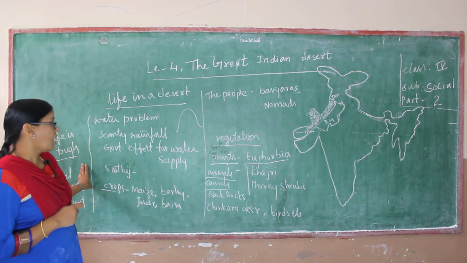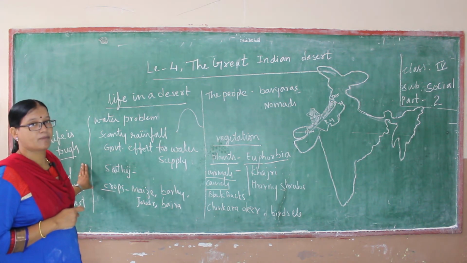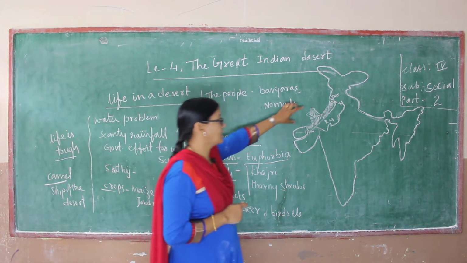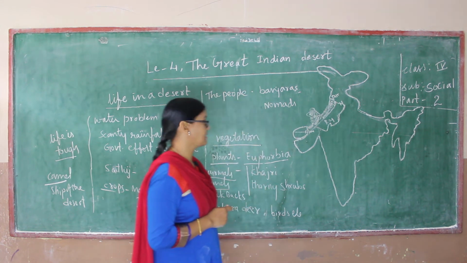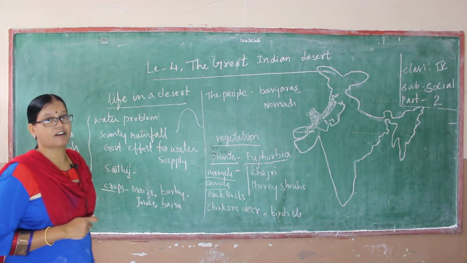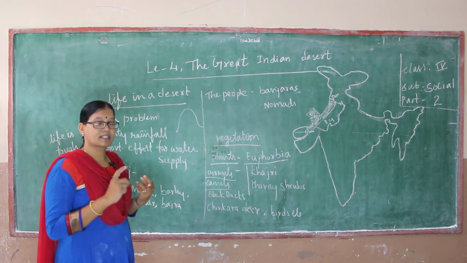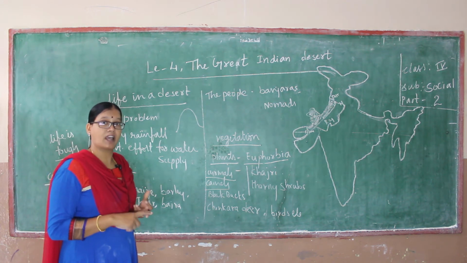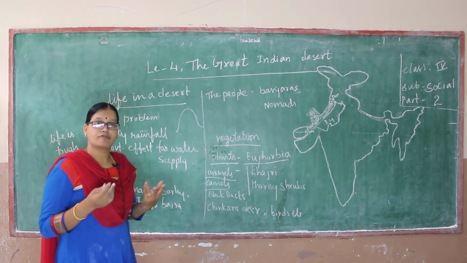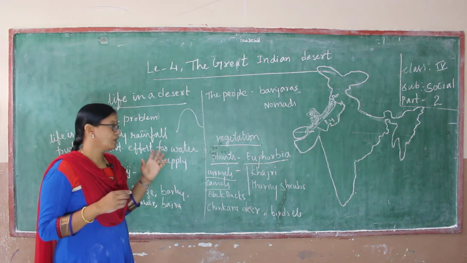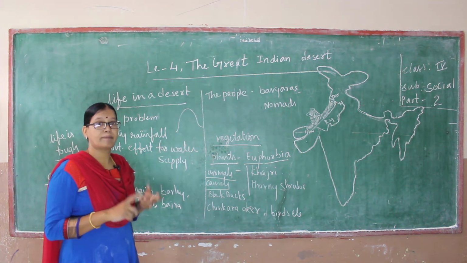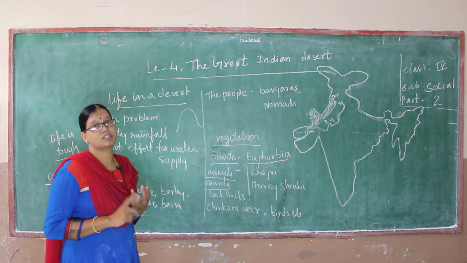And so, how is the life of the people in this Thar desert? Life is very tough, because of scanty rainfall, high temperature, no fertile soil, and only a few types of vegetation. People's first need is water.